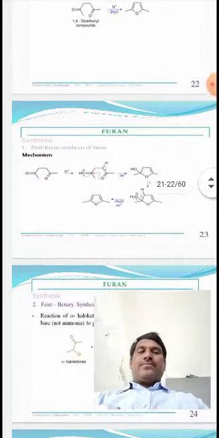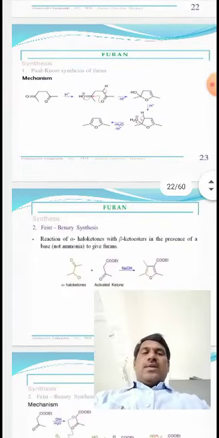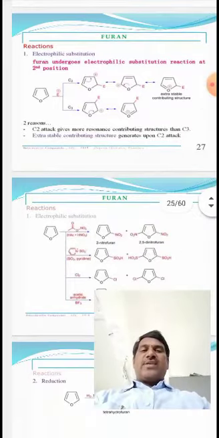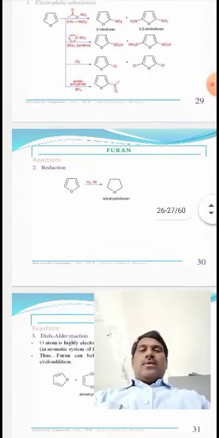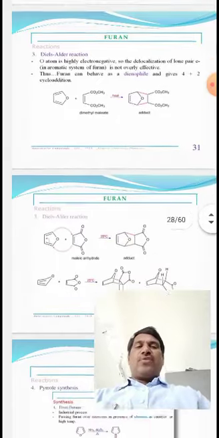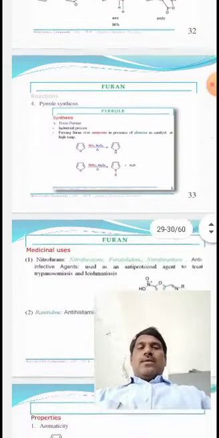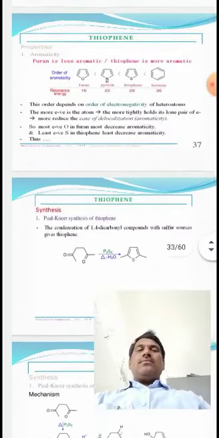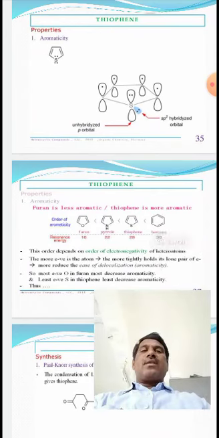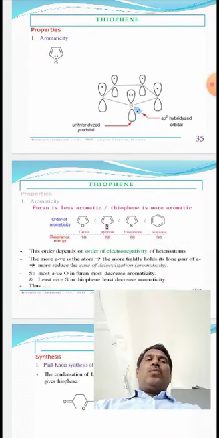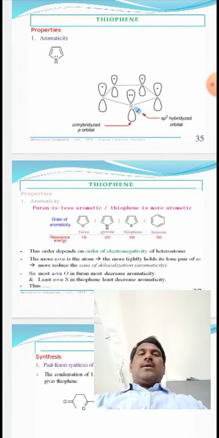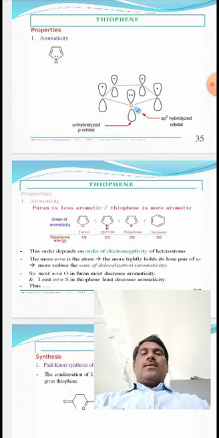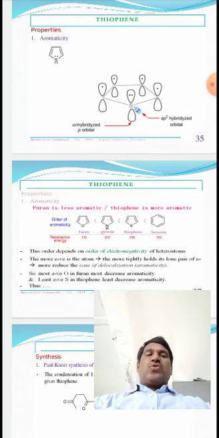Thiophene is a 5-membered heterocyclic compound like pyrrole and furan. Thiophene has 2 pi bonds and a lone pair of electrons, so it obeys Huckel's rule.